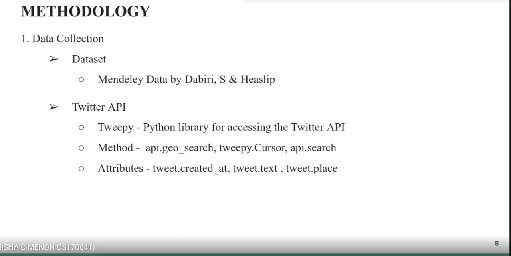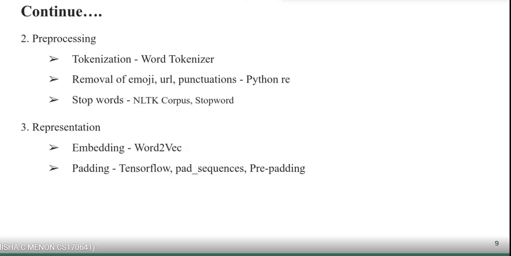Secondly, pre-processing, where tokenization is performed using a word tokenizer. Here we remove emoji, URLs, and other special characters. Also, we perform stop word filtering. Next, we move on to the representation part where word embedding is performed using Word2Vec and later padding.